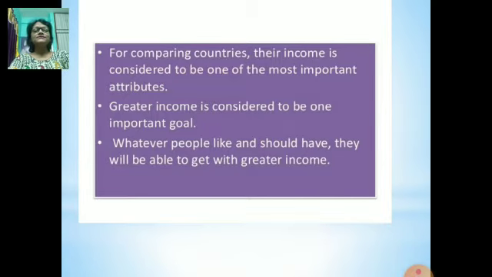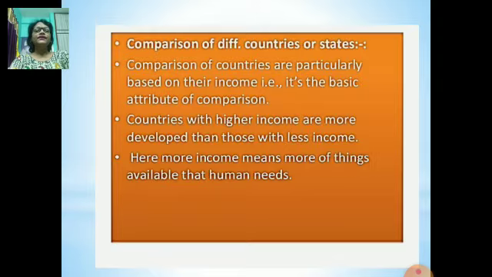Now, greater income is considered to be one of the most important goals. Whatever people like and should have, they will be able to get with greater income. Now, comparison of different countries or states. Comparison of countries is particularly based on income, that is the basic attribute of comparison. Why do we say America is a very rich country? Because their per capita income is very high. Countries with higher income are more developed than those with less income. Here more income means more of the things that humans need available.